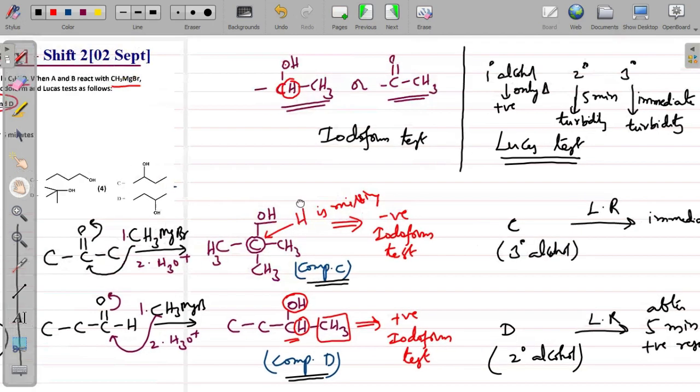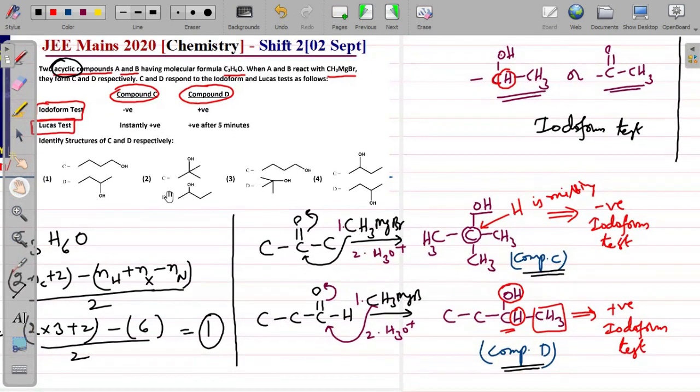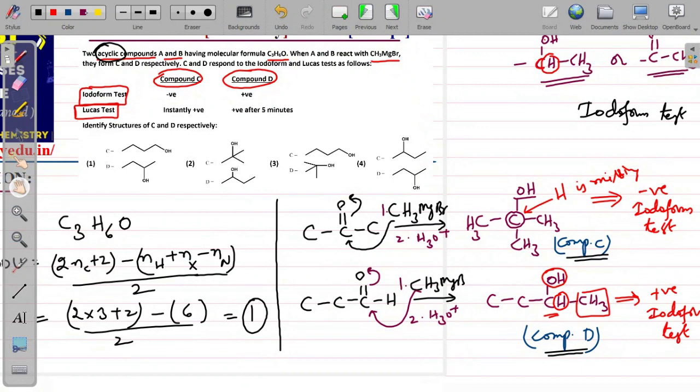They are saying compound D gives a positive result after 5 minutes and compound C gives it immediately, so everything satisfies our results. Therefore, what we have decided for compound C and compound D is right. Compound C is a tertiary alcohol and compound D is a secondary alcohol, which satisfies the given conditions.